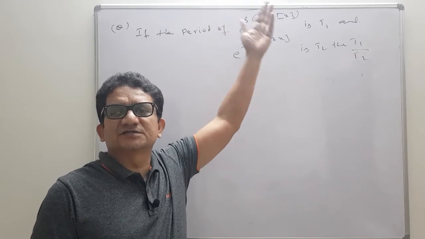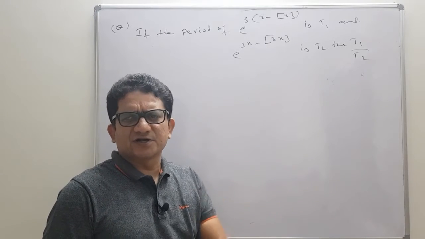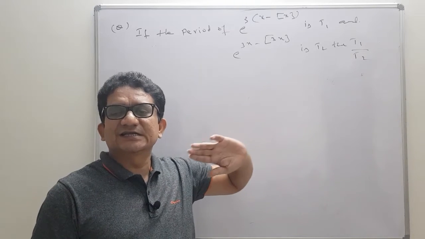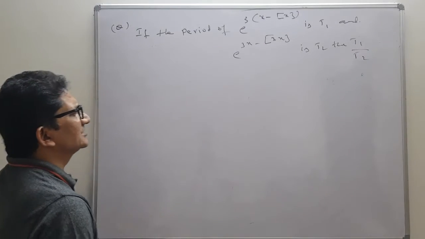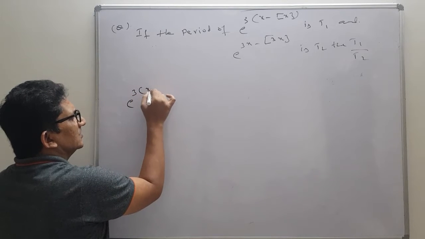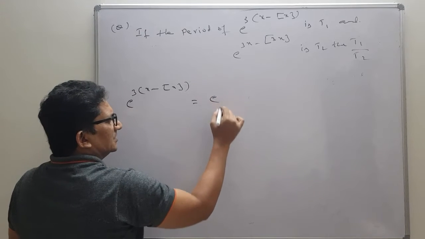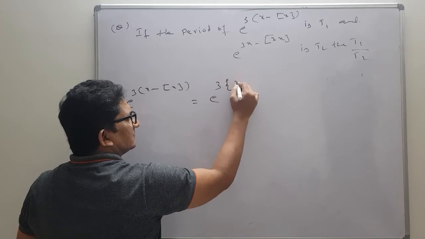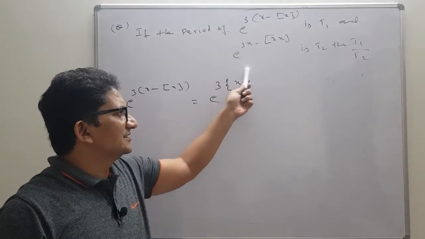Now if it is associated with something, then it may be converted into fractional part of x. Whenever a greatest integer function question is given, first we need to think, is there any possibility to convert this into the form of fractional part? If you observe the first one I am taking, that is e to the power of 3 into x minus step x, you can write e to the power of 3, x minus step x, which is always fractional part of x. Now we need to concentrate on this one, fractional part of x only.